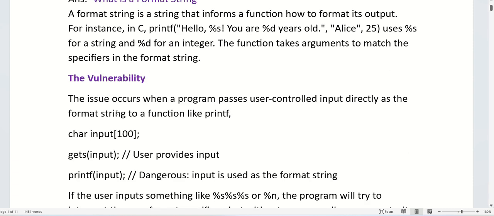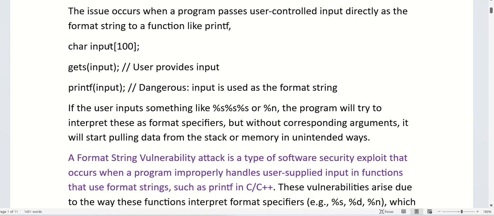Now, let us discuss how this vulnerability occurs. The issue occurs when a program passes user-controlled input directly as the format string to a function like printf. For example, there is a function with char input[100], which means it's going to take an input of 100 bytes. If the user provides input, printf(input) is dangerous because the input is used as a format string. If the user inputs something like %s or %n, the program will try to interpret this as a format specifier but without corresponding arguments. It will start pulling data from the stack or memory in unintended ways.